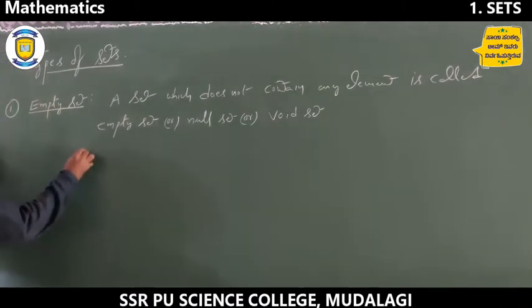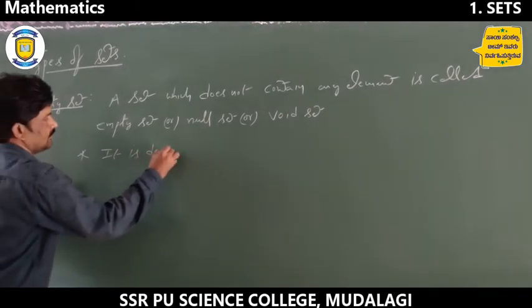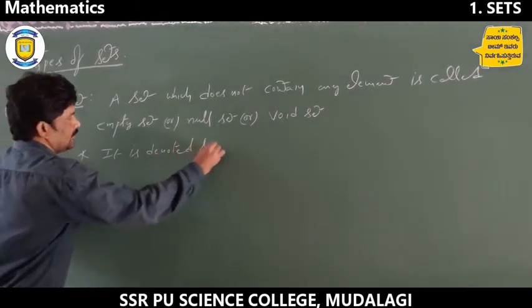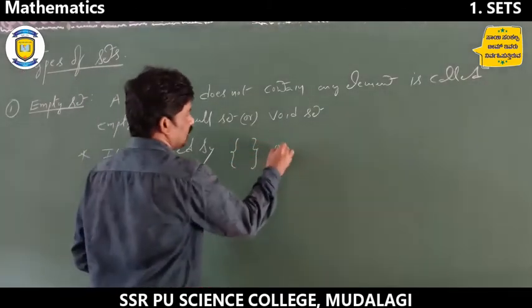Next point is, it is denoted by empty set symbol or phi.